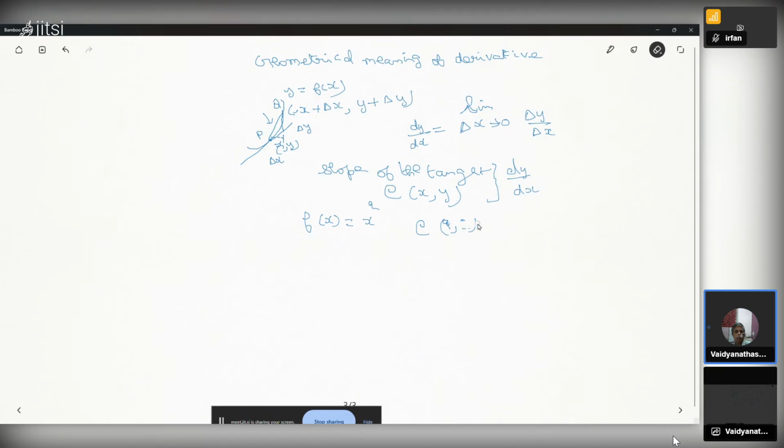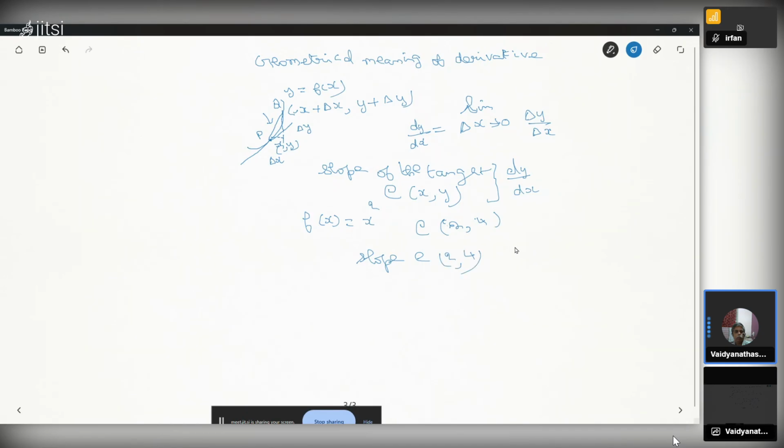Y equal to x square means a parabola. At x equal to 2, y equal to 2 square, 4. Now what is the meaning of the derivative? The slope at 2 comma 4.